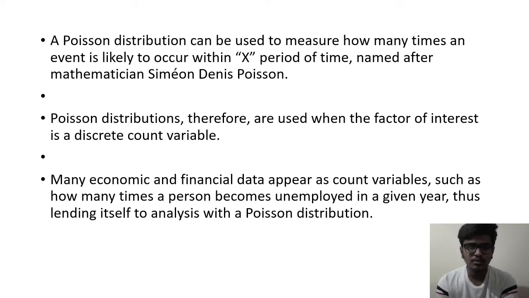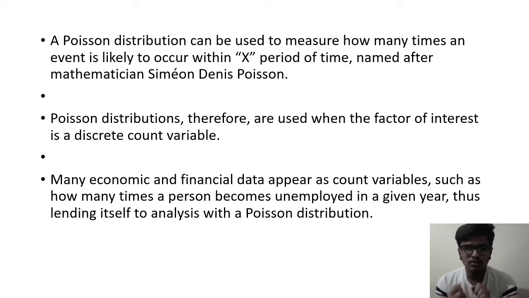A Poisson distribution can be used to measure how many times an event is likely to occur within a given period of time, and it is named after mathematician Simeon Denis Poisson. Poisson distributions are used when the factor of interest is a discrete count variable. Many economic and financial data appear as count variables, such as how many times a person becomes unemployed in a given year, thus lending itself to analysis with a Poisson distribution.